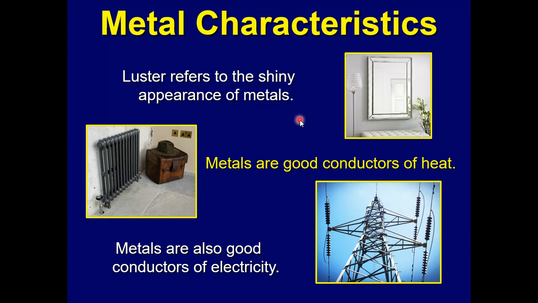Some more examples of metal characteristics: most metals are shiny. We refer to that as luster, when they give off a reflection. So mirrors are actually metals. There's a glass front, but behind that glass is actually silver foil that's been painted on there, silver atoms actually behind the glass. And then there's a black paint behind that. All right, metals are good conductors of heat. They're also good conductors of electricity.